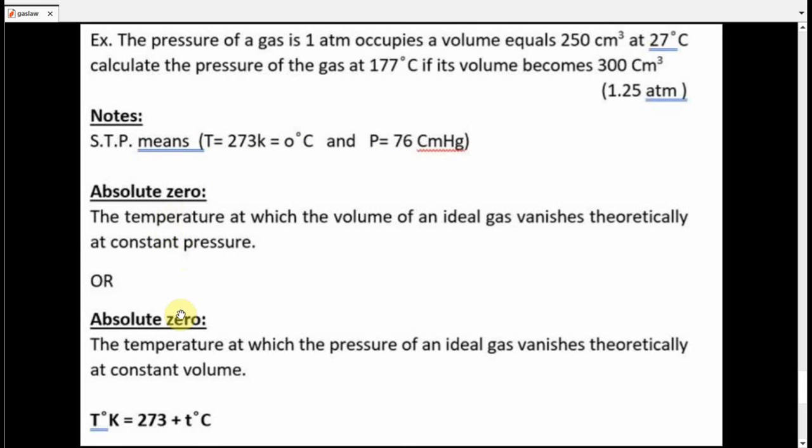Now we have a very important thing. It's called absolute zero, which we mentioned a minute ago. What is absolute zero? Absolute zero can be defined by two definitions.